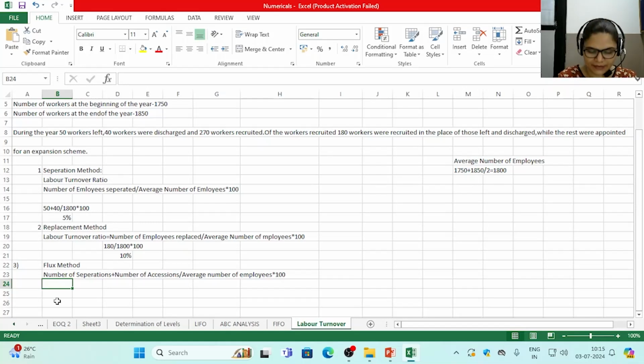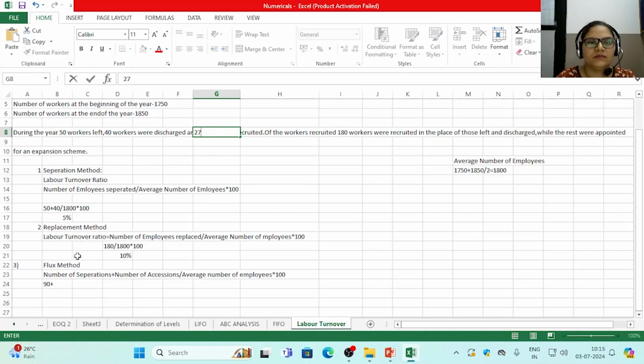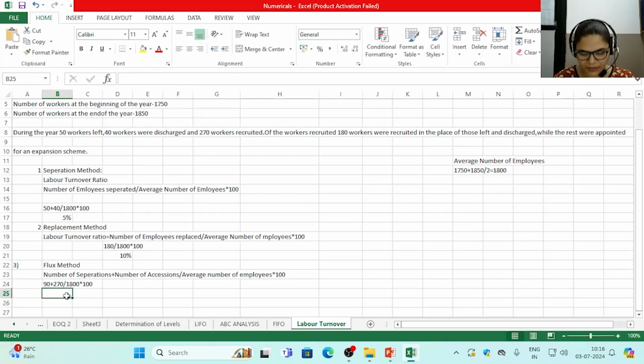Number of separations we know already, it is 50 plus 40, that is 90. Number of accessions is given. How many have been recruited? It is 270. So 90 plus 270 divided by 1800, that is the average number of employees we have already calculated, into 100, which will give you a percentage of 20%.